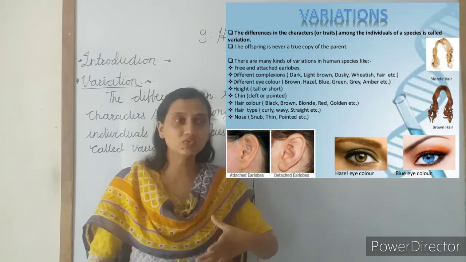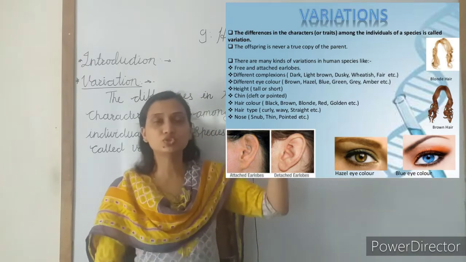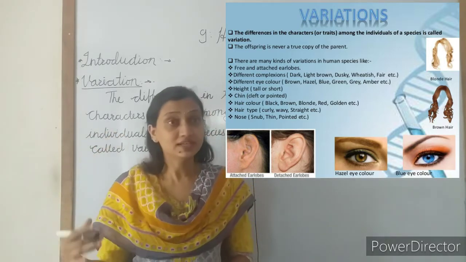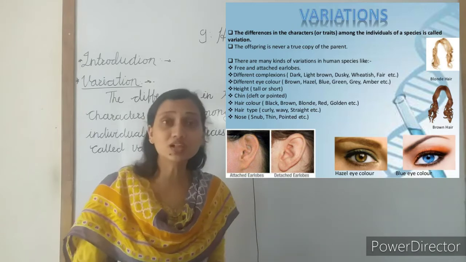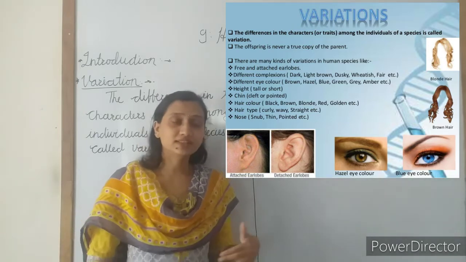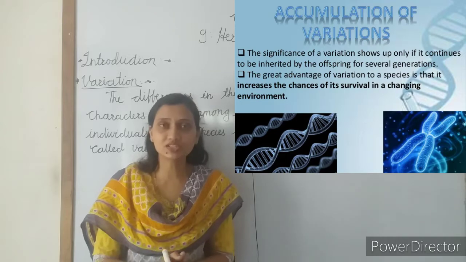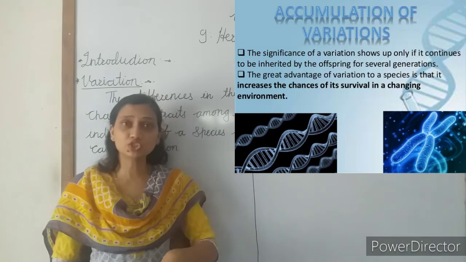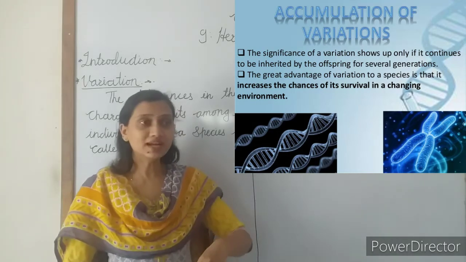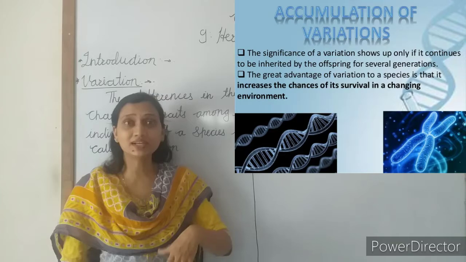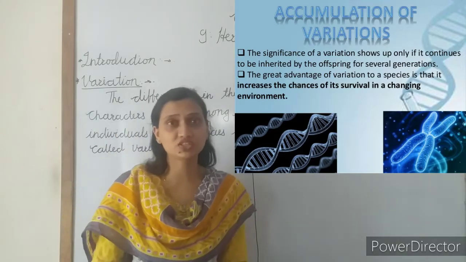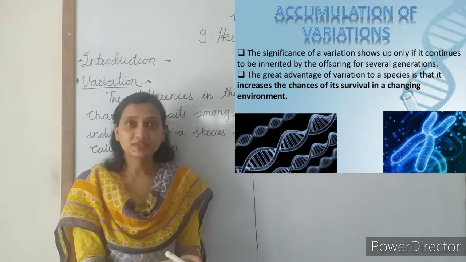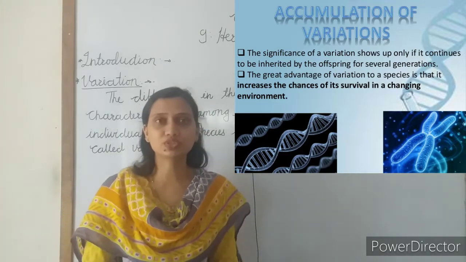In this way, we can see variations in heights also. Some are much taller, some are much shorter, some have medium heights. In this way, we see variations in colors also. Then we learned about the accumulation of variations in the species. Accumulation of variation means these variations which are generated in the species are transferred to the progeny, to the next generation, and get accumulated in the species. Understand? And this leads to evolution.